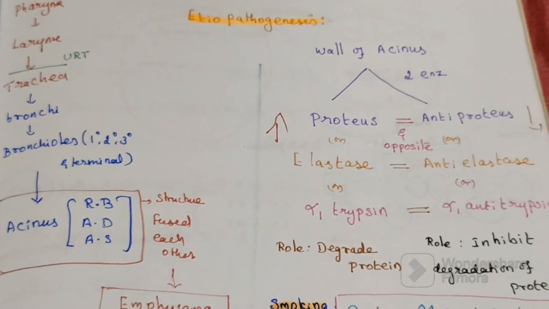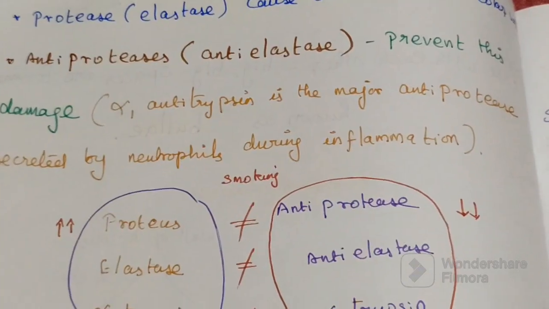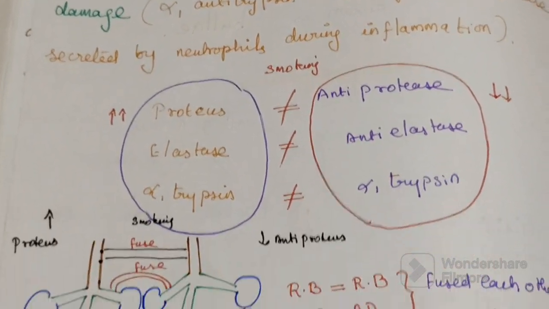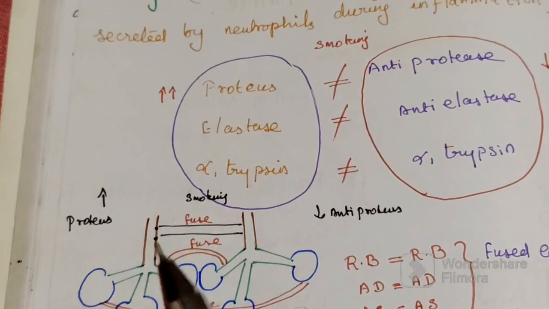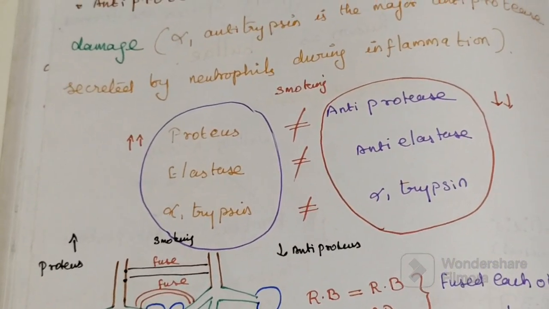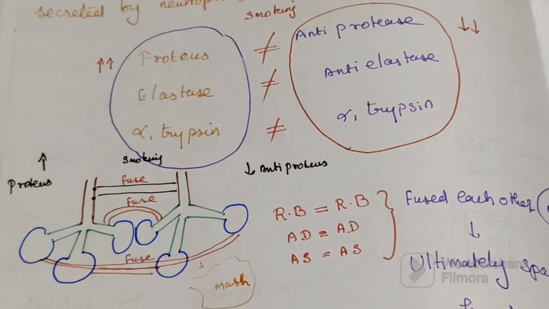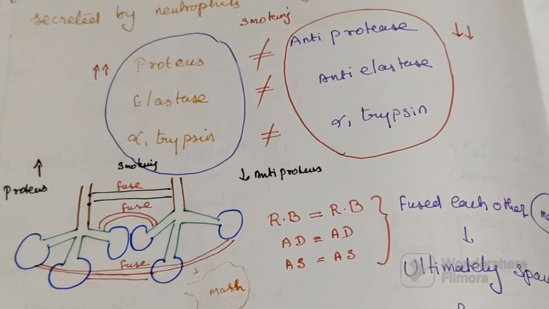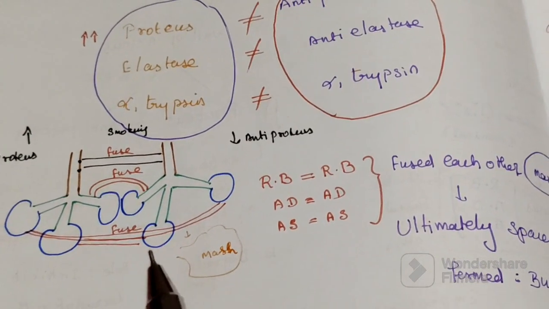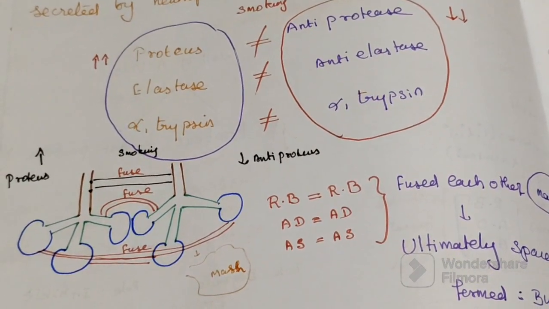So smoking increases all these enzymes, so an imbalance happens. Protease and antiprotease are present in all the walls. In a person who smokes, protease increases and antiprotease decreases. So the walls become bleached, and they fuse with each other.